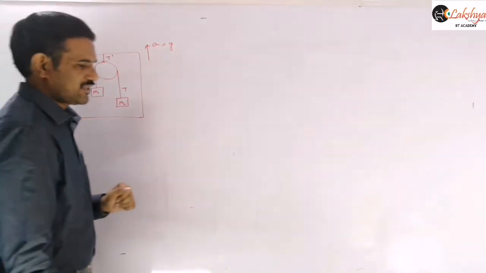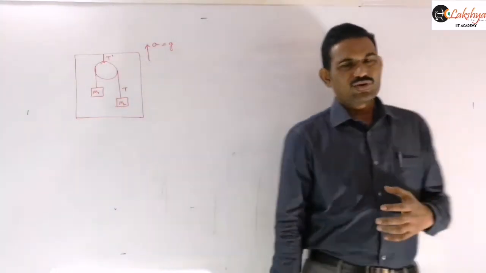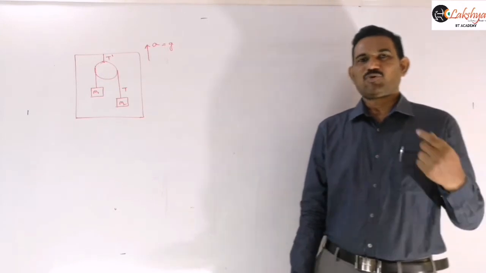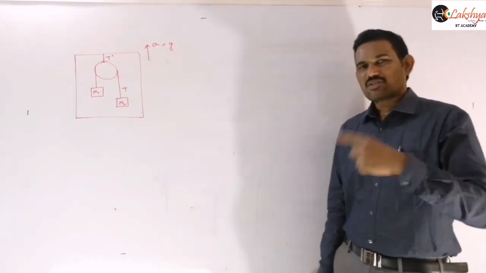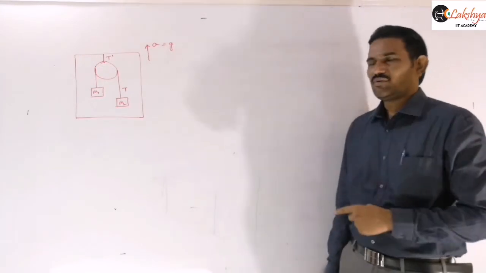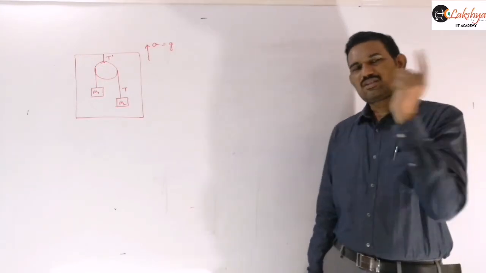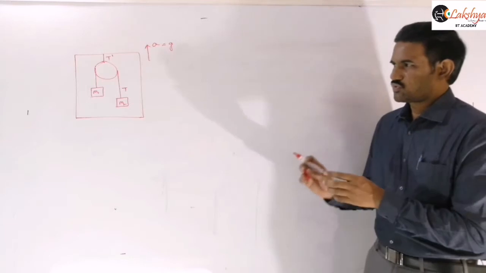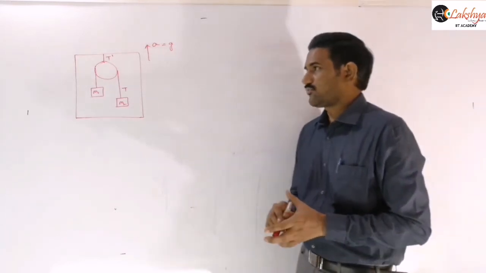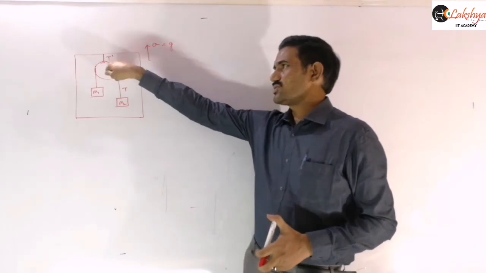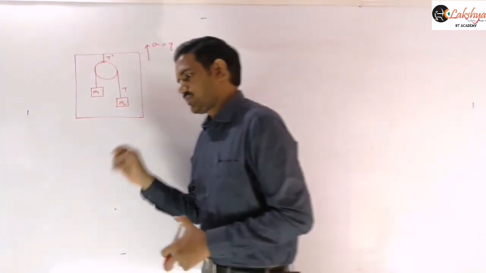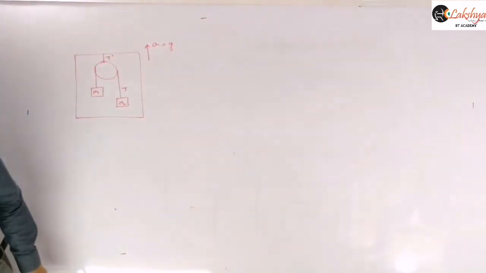So try that problem. And you will get the same problem again when we discuss springs. About the spring balance I will explain later. In the spring balance also you will get the same problem. So if you solve it here, then the spring problem will be easy for you. So try that problem. We need to find T and T dash. T means the tension in this string, and T dash is the tension in the string connecting the pulley to the ceiling. So find those two tensions.